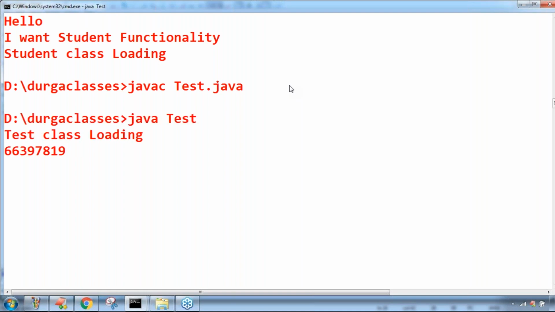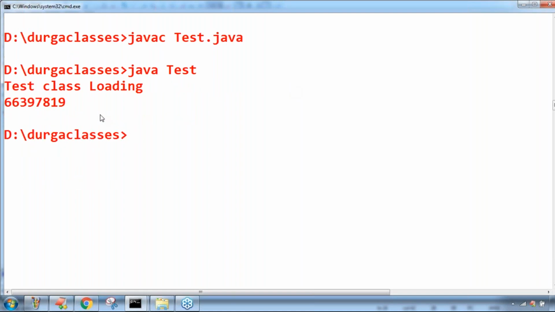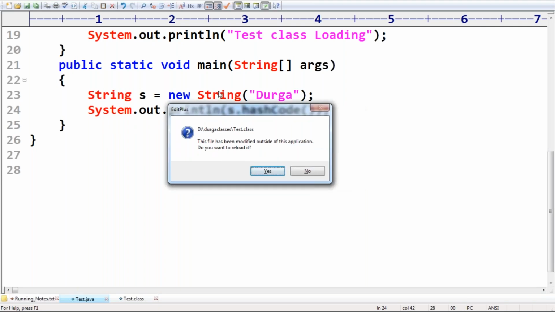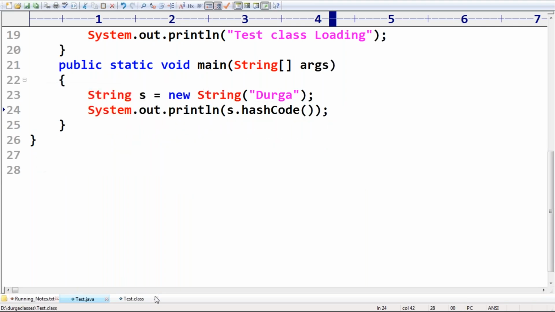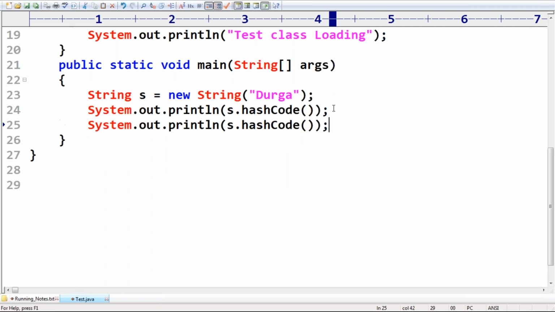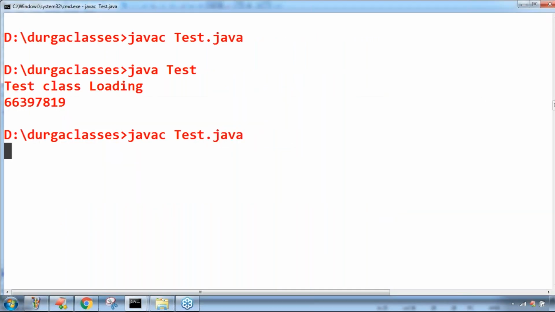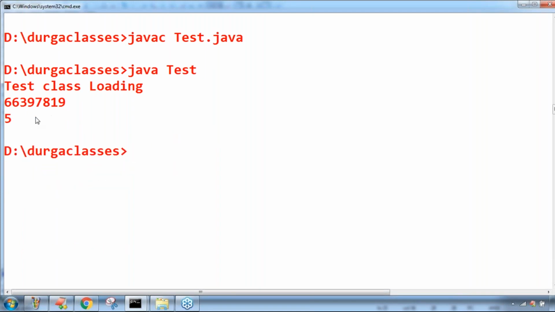System.out.println hashCode. Now observe, yes, hashCode is coming. Next, suppose I want to print the length of this string. This length is coming from the String class, a String specific method. Yes, perfectly it will work. Ashish, getting length itself is fine. Ashish, your doubt got clarified?